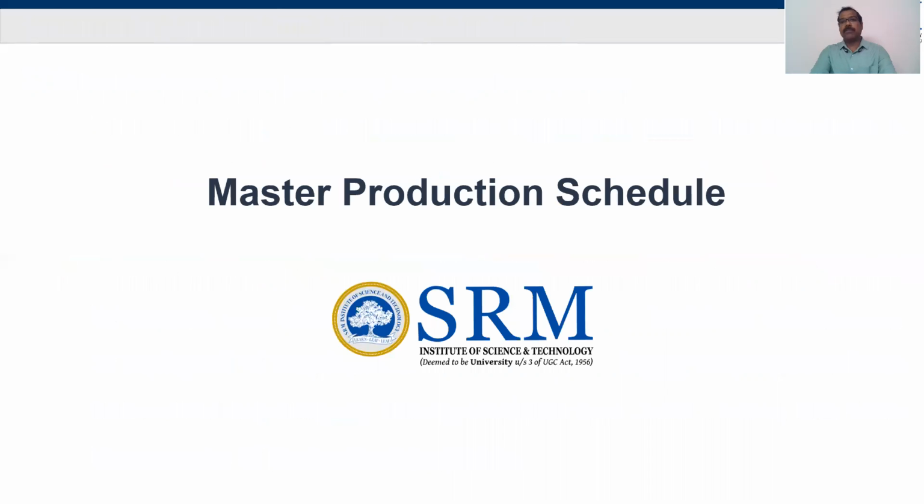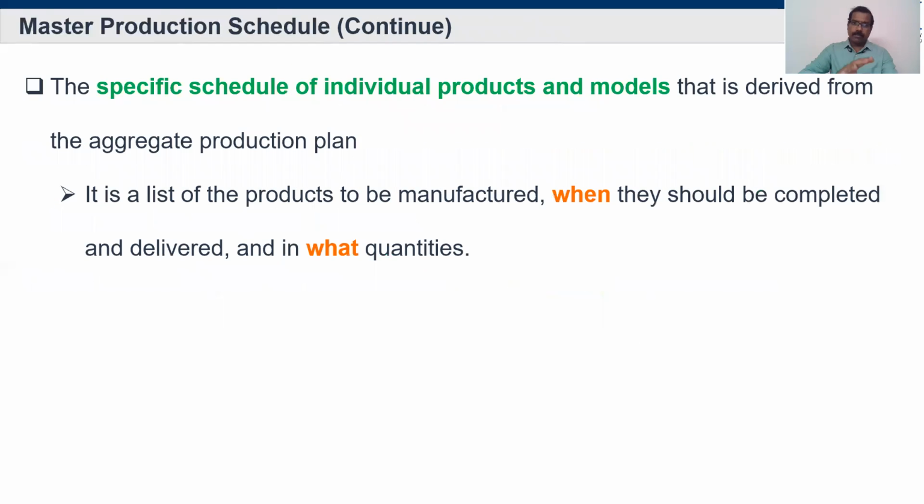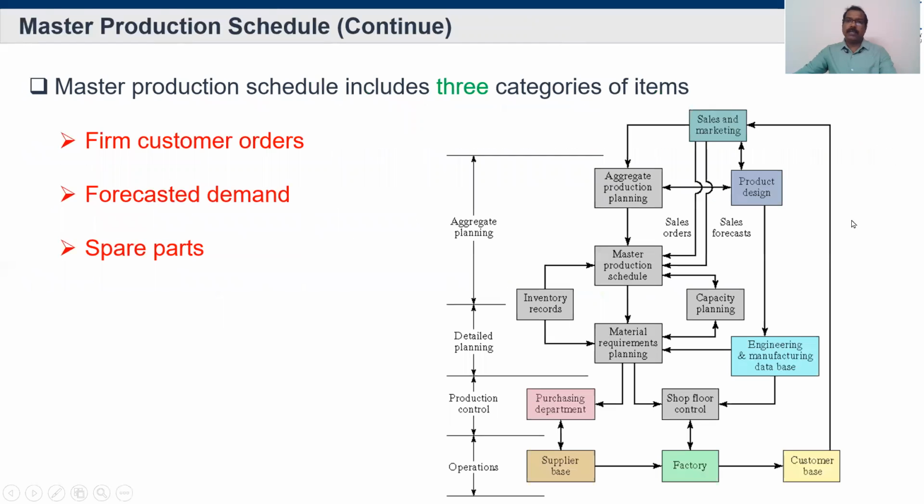Another topic is master production schedule. It follows the aggregate production planning, and it discusses specific items and specific models. Based on the specific item and model, we are able to plan how much material we need and how much capacity is required. And connected with master production schedule, we have discussed sales orders, sales forecast, and spare parts required. This is all about master production schedule.